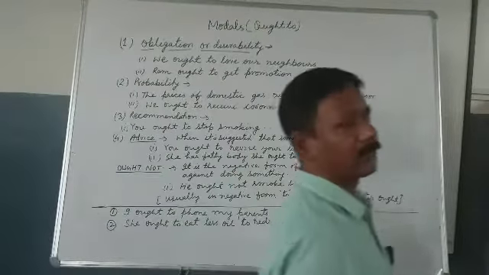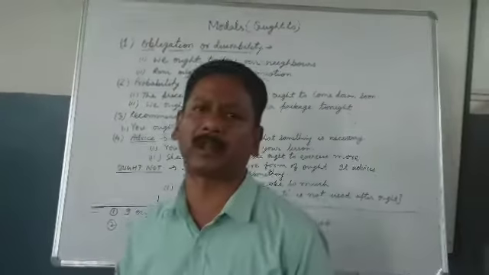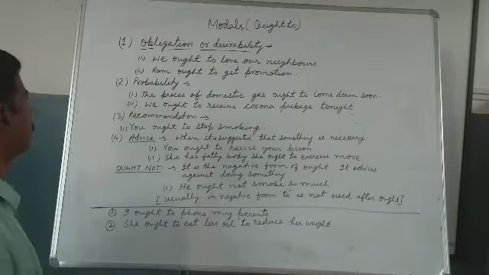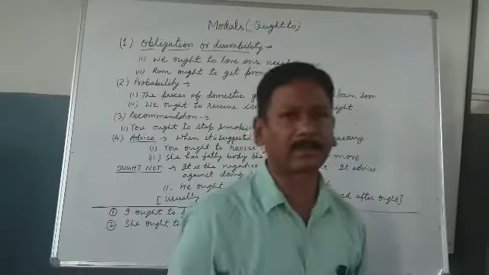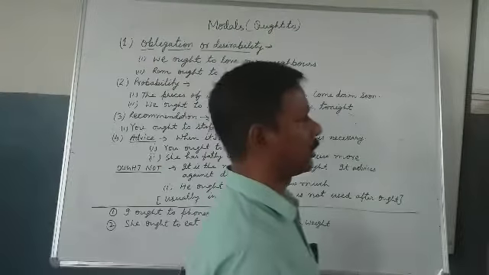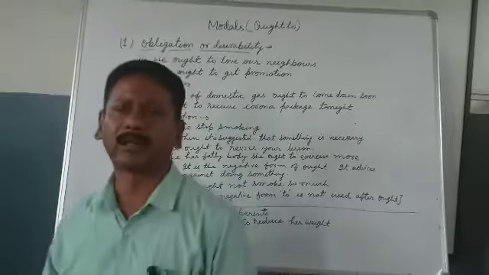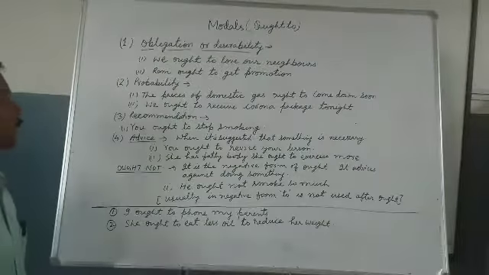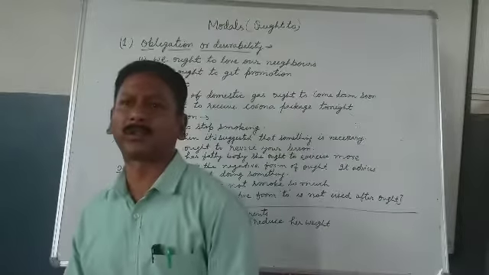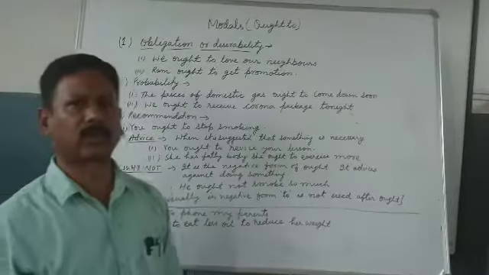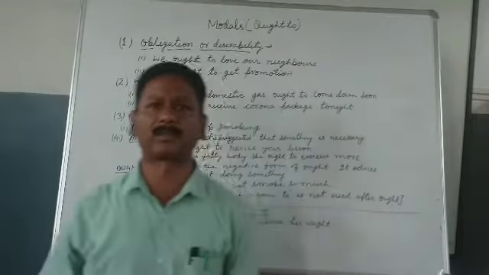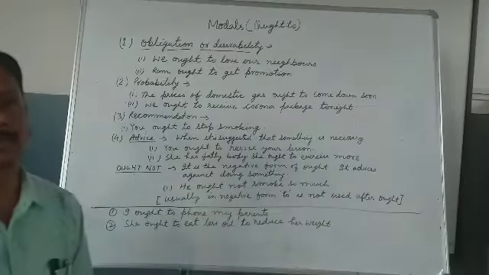Now let us see the different uses of ought to in different sentences. In the case of obligation or duty: we ought to love our neighbors. That means it is our duty that we should always love our neighbors. Second, Ram ought to get a promotion. That means it is known that he is doing very well and he deserves it. So in the case of desirability, Ram ought to get a promotion, since he deserves it and is doing well in his work.